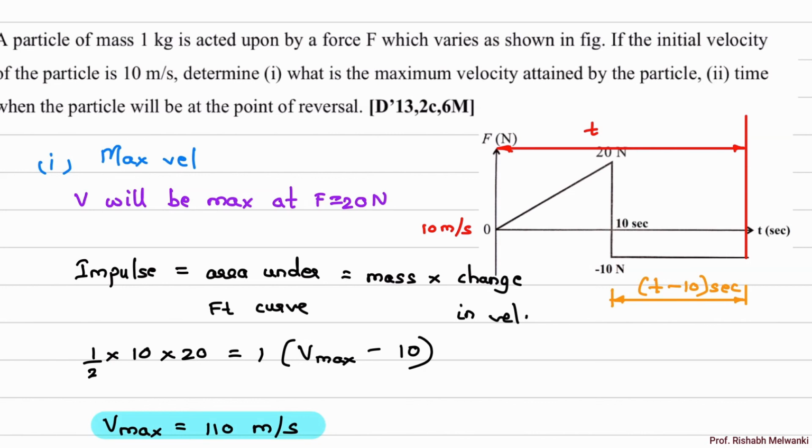So we got the total area, area of triangle plus area of rectangle. That is impulse. It is mass into change in velocity. Mass is 1 kg, change in velocity: finally it is 0 and initially it is 10 meter per second. So using that, we found out the time where the particle reverses. Okay, we have completed this numerical.